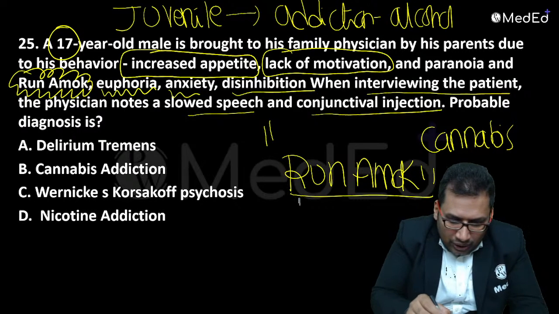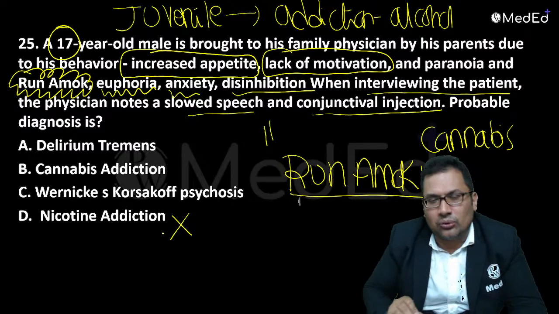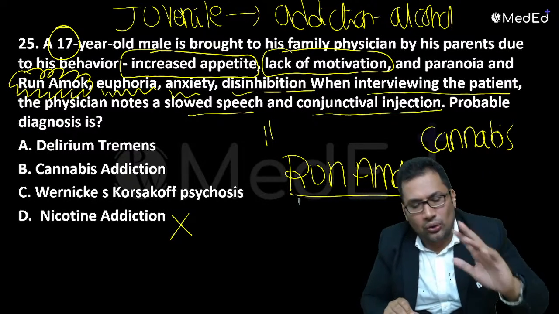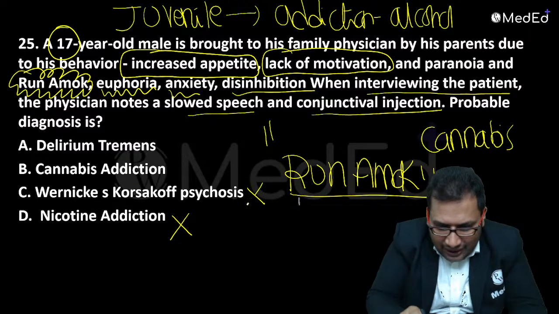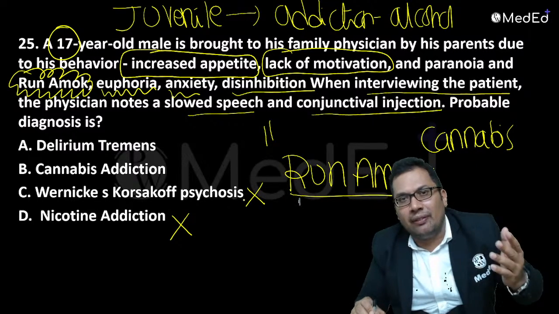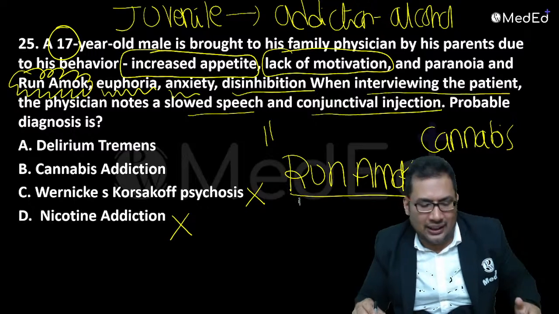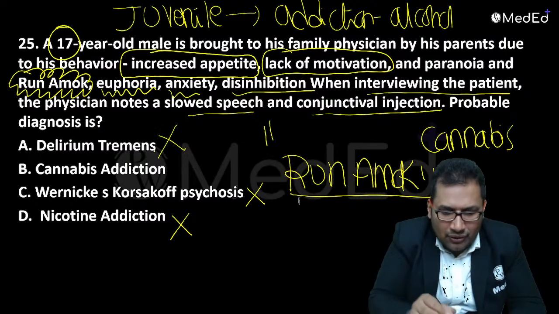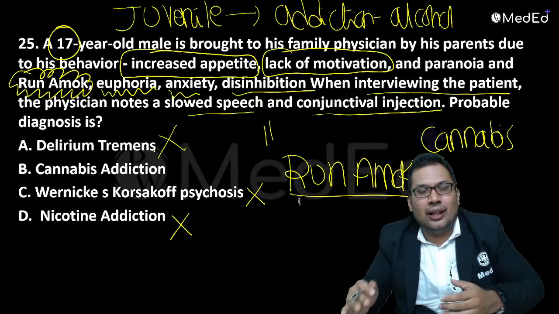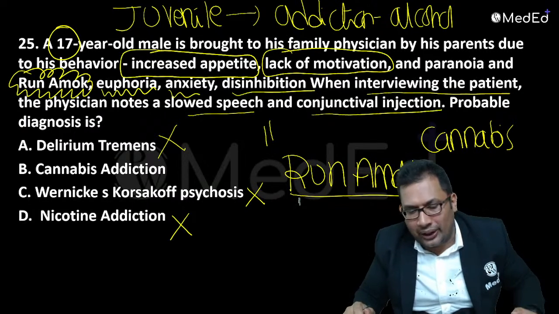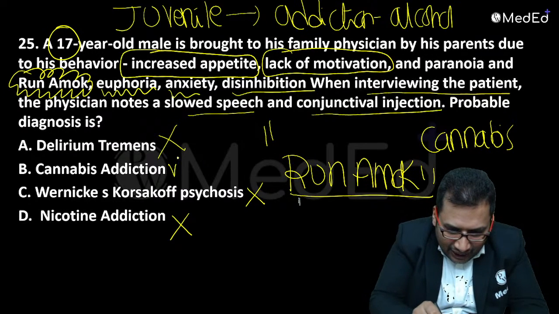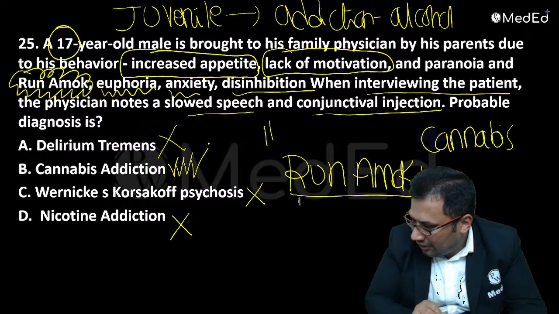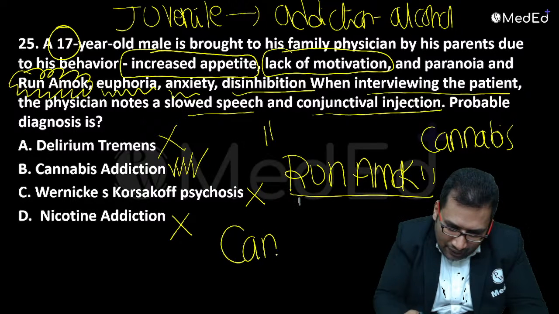Nicotine is cigarette, definitely not. Wernicke we discussed: global confusion, ophthalmoplegia, ataxia. Delirium tremens shows tremors and alcohol withdrawal syndrome. Cannabis addiction is the correct answer.